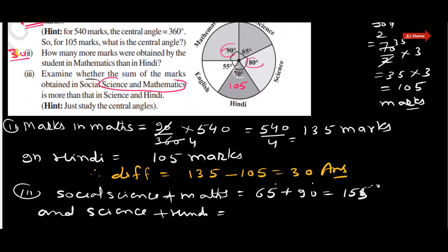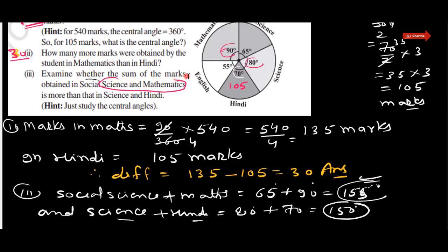कितना डिग्री आएगा देखिए. In science that is 80 degree, in Hindi that is 70 degree, and that is 150 degree. अगर कंपेयर करेंगे तो it means the marks in social science and mathematics that is 155 degree, marks in science and Hindi that is 150 degree. तो क्या आंसर हुआ हमारा?